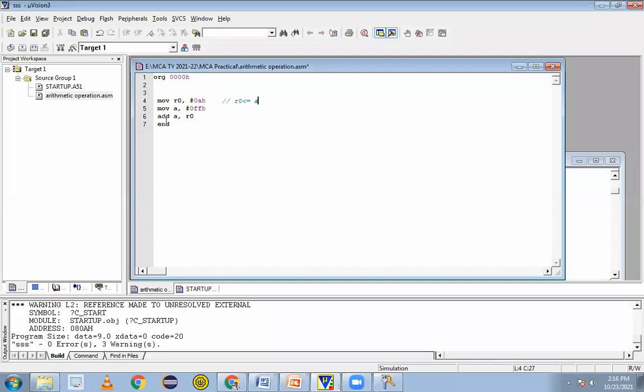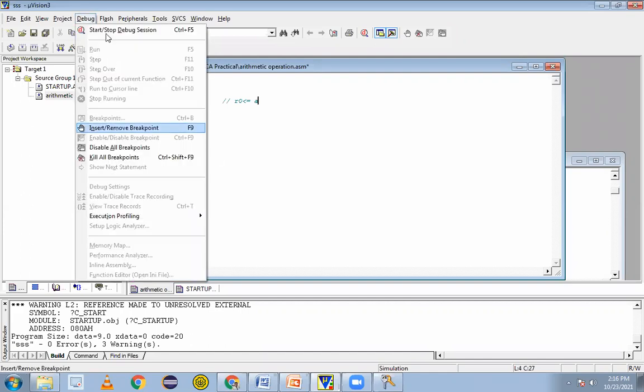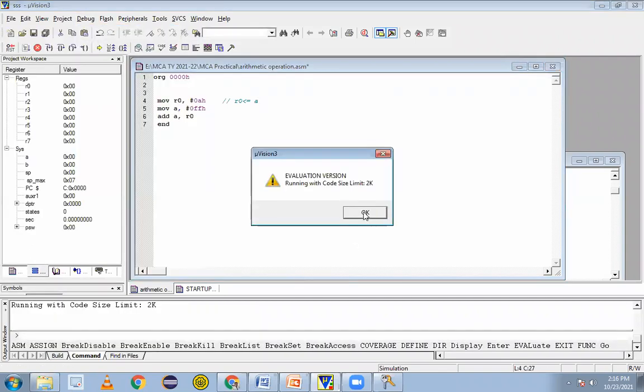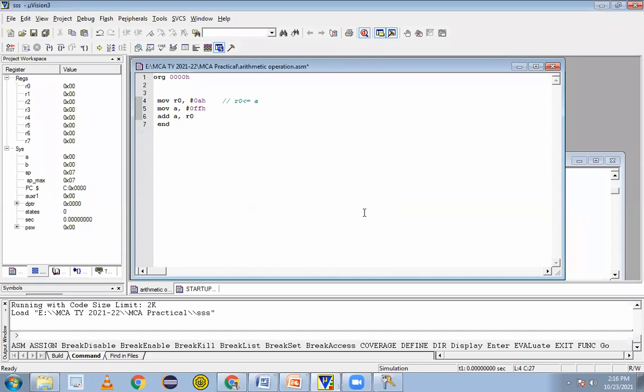Check in our calculator. Convert this hexadecimal value to decimal format, and then add the values. Add A comma R0. You can see that we'll get the flag, because the addition will be greater than 8-bit numbers, and we want to see that. Let's see. Just click on the debug button, start debug operation and press F11.